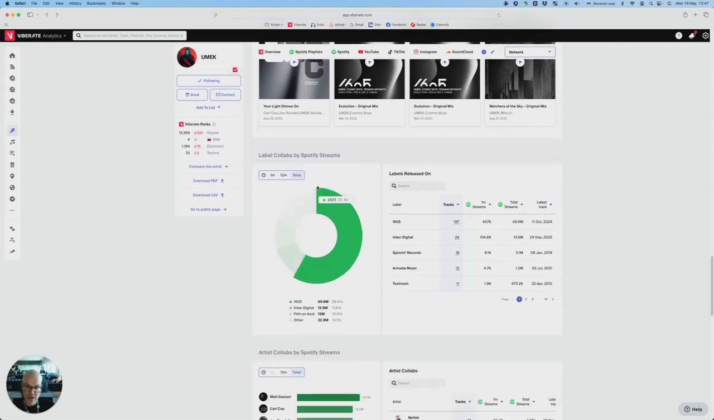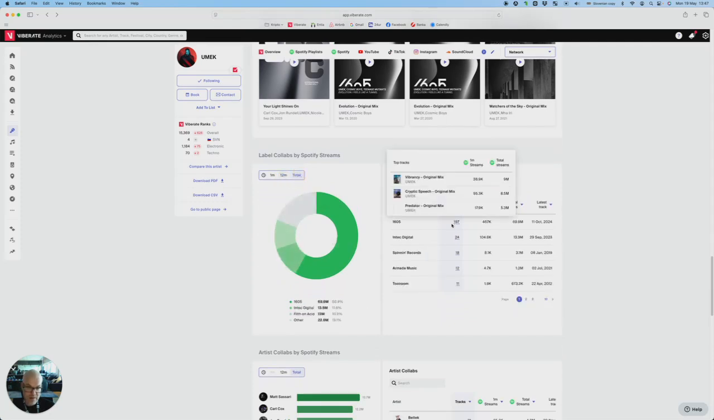And then you have label collaborations, so last 12 months or total. And then you have the label list here. You have 10 pages of different labels, and you can rank them according to the number of tracks that were released. Of course, his home label 1605 has the biggest number of releases.